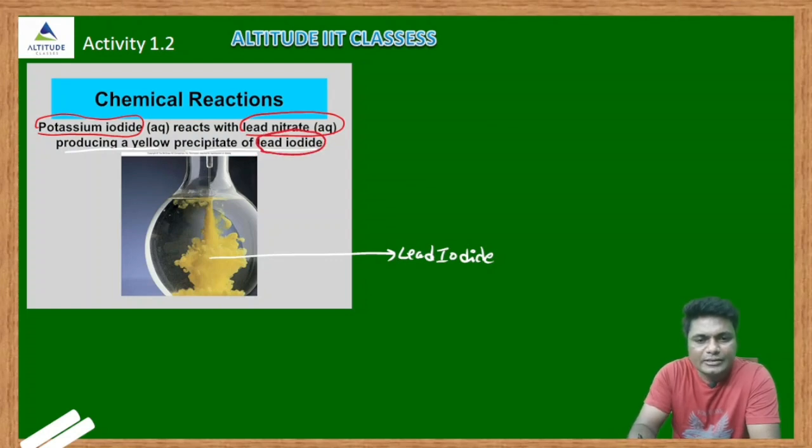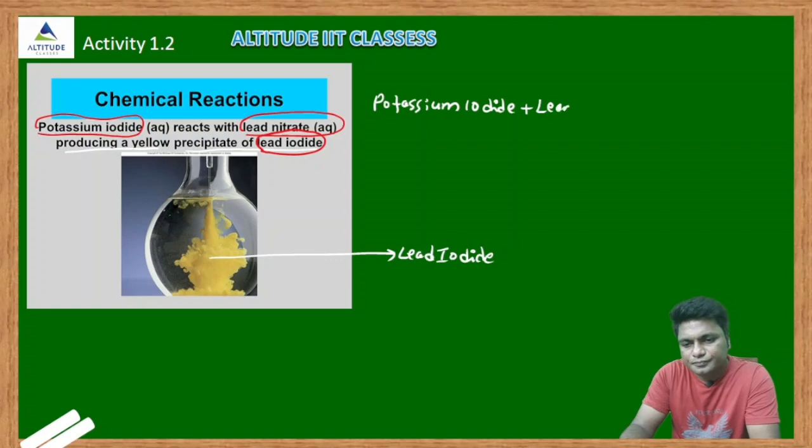You can write whatever is given here: potassium iodide reacting with lead nitrate, and it gives lead iodide, the yellow precipitate, that is solid, and potassium nitrate, an aqueous solution, that is liquid.